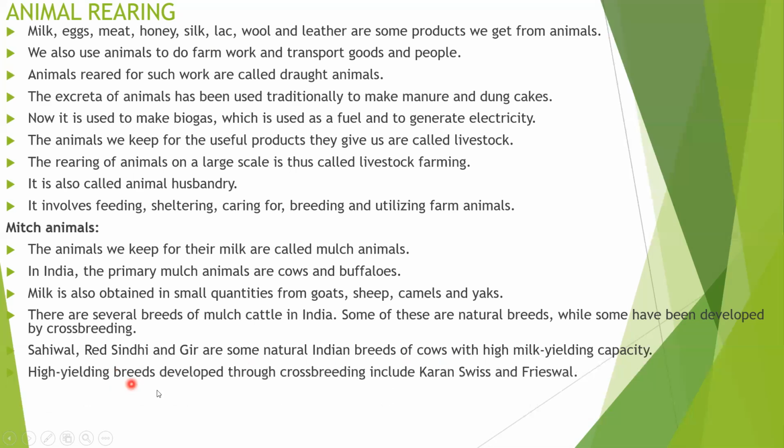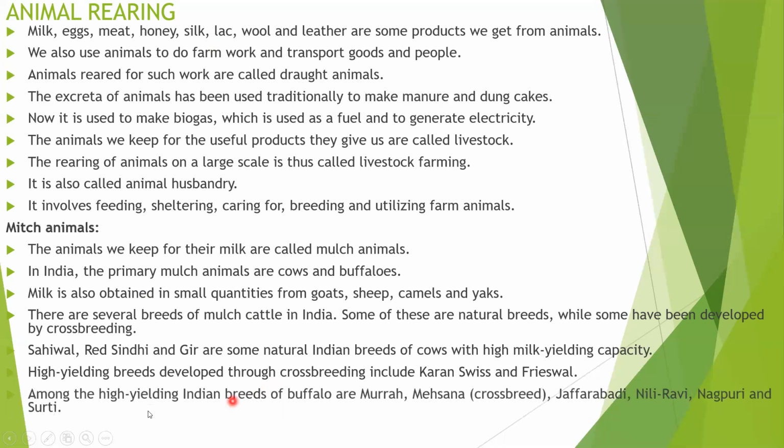Then high yielding breeds developed through crossbreeding include Brown Swiss, Holstein Friesian, and Jersey cow. The Jersey cow is also one of the important varieties of cow in foreign countries and in our country, and we receive a lot of milk from them for very long lactating periods.